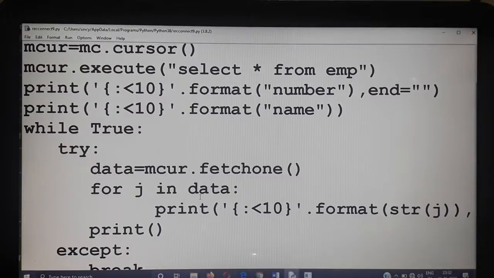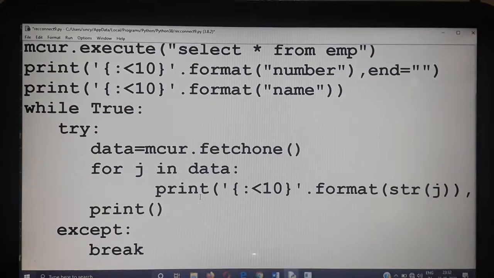And now we have one more, it is not a function, we can call it a statement because there is no empty bracket over there. It is not mentioned as a function. Now we have a statement, that is rowcount. Rowcount is used to find the record number, or the total number of records in the cursor object.